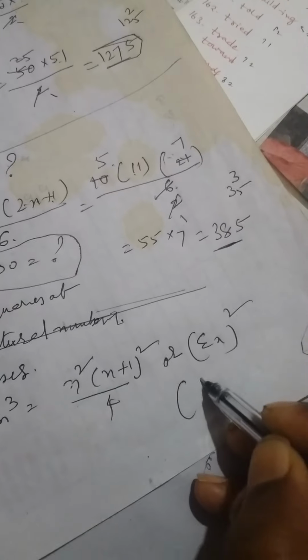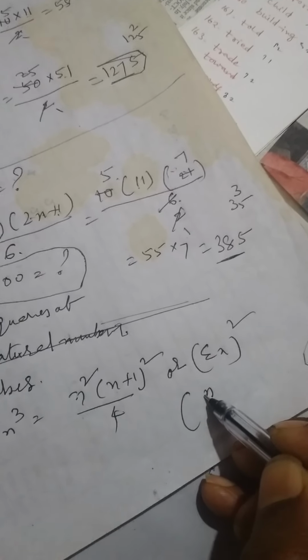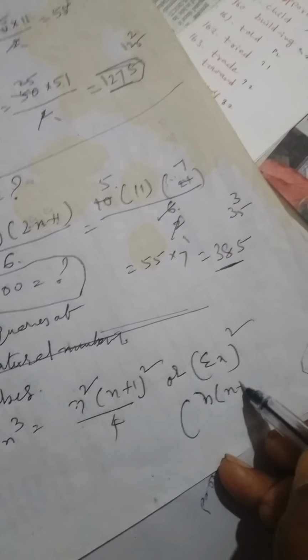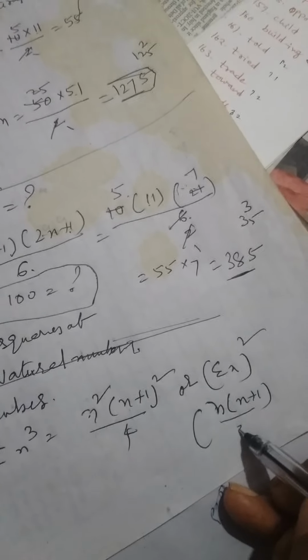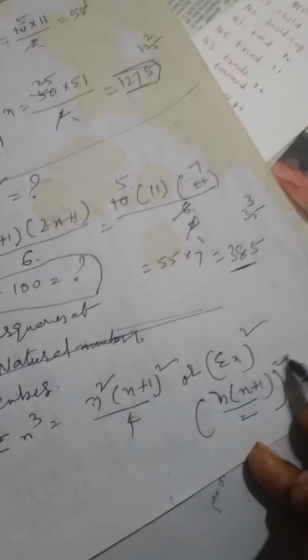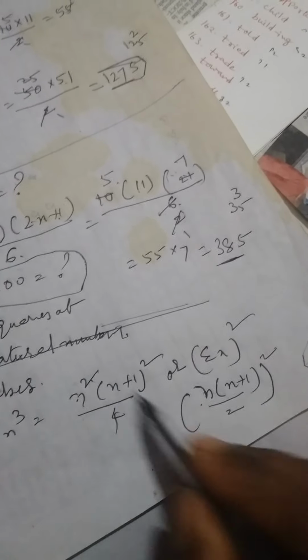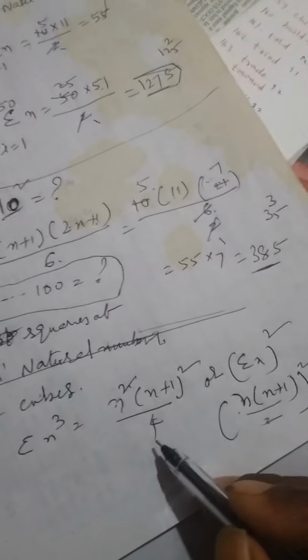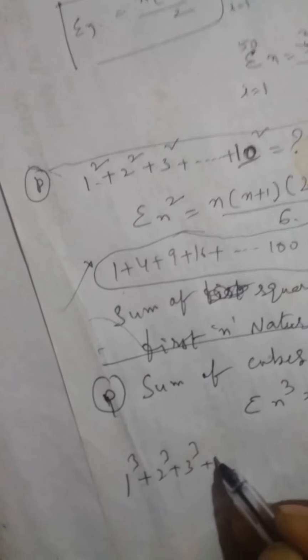It is n into n plus 1 by 2, whole square. Example: 1 cube, 2 cube, 3 cube, 4 cube, 5 cube, like this.